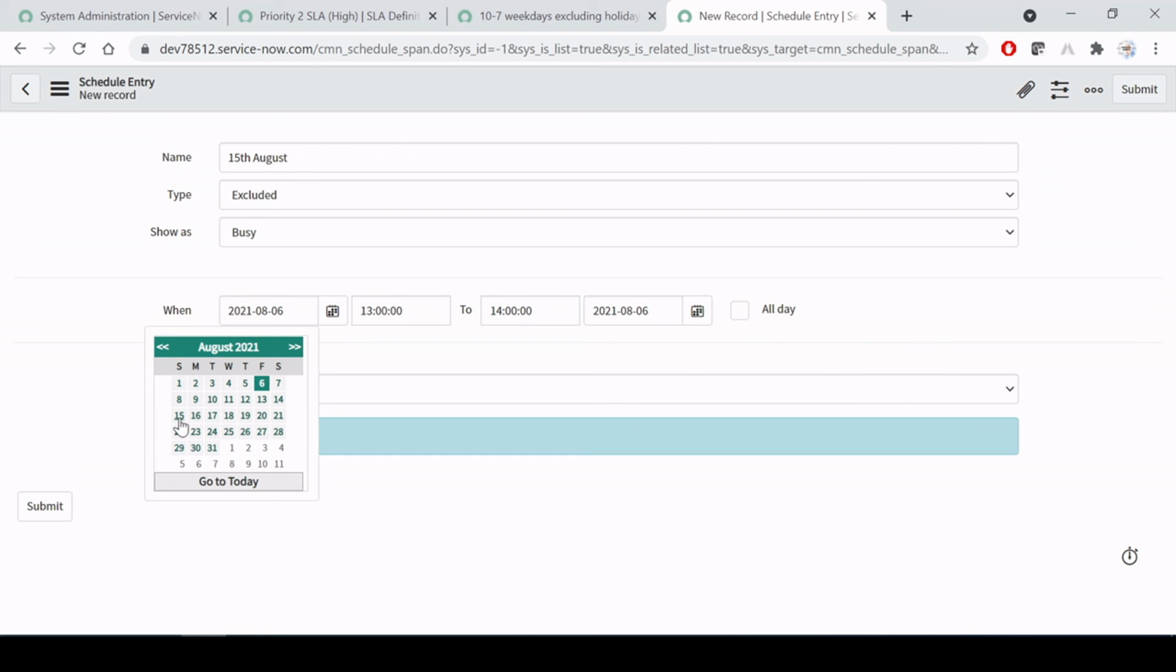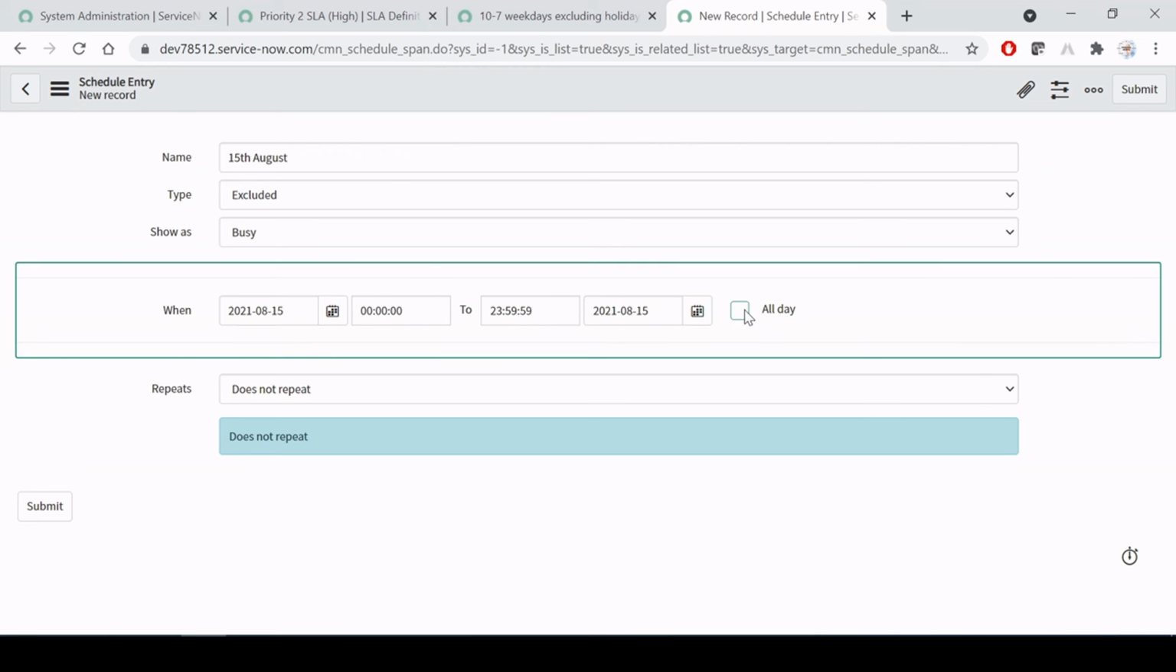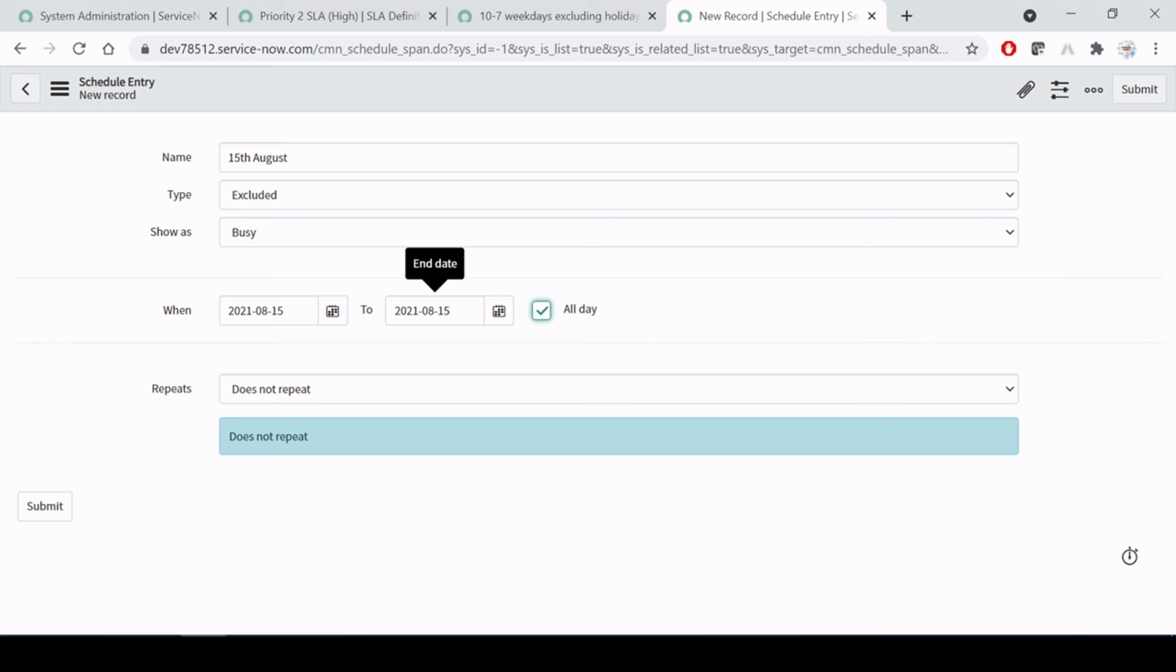In August, let's say 15th August, it is already Sunday, but if it is some other day, you have to use it anyway. If someone creates a ticket on that day, the SLA should not be allowed to run. And here it should be the whole day, not a specific period. If for a specific period, let's say on 15th August you are going to work 4 hours, like 10 to 2 o'clock, then you have to give the timing. But this holiday is for the whole day, so I'm clicking all day, right?